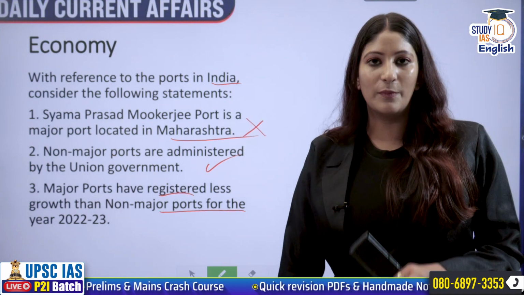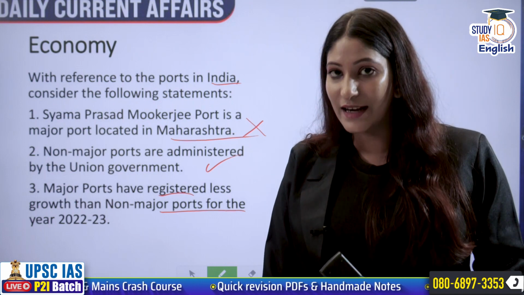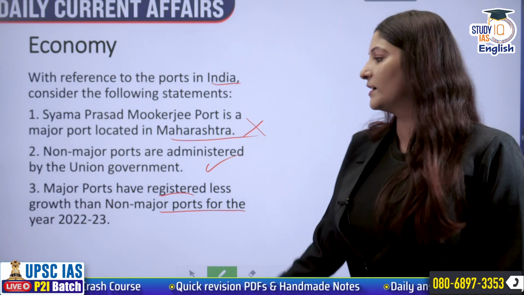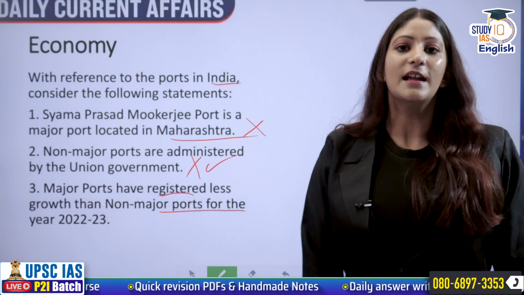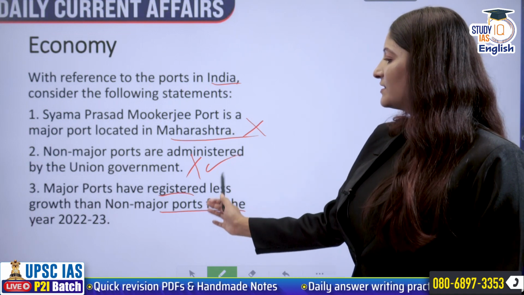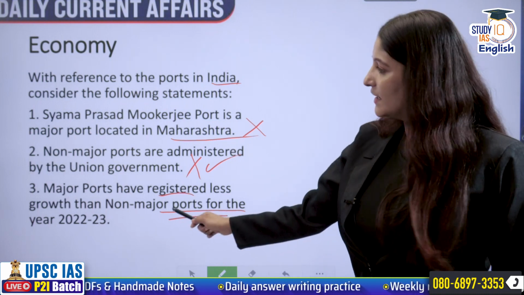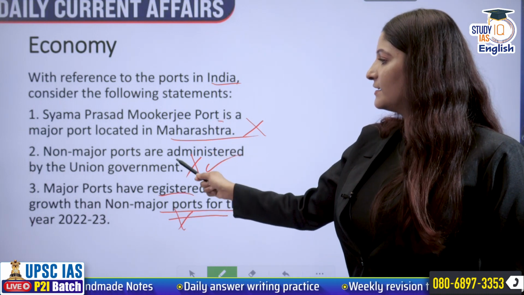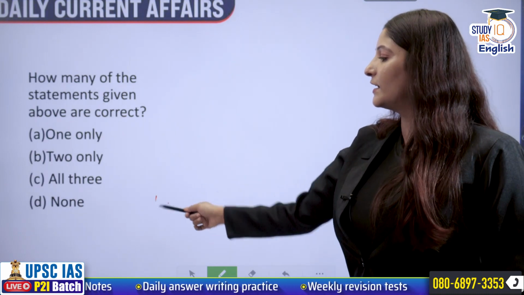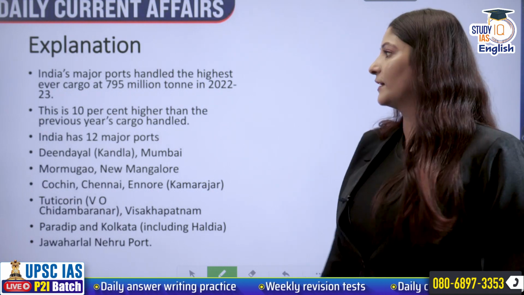The non-major ports are administered by the state government and not the union government. Second is incorrect. Major ports have registered less growth than non-major ports. This is also incorrect. So first is incorrect, second is incorrect, third is also incorrect. How many are correct? D. None are correct.